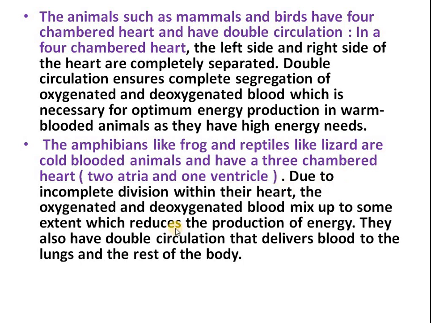They also have double circulation that delivers blood to the lungs and to the rest of the body. Though they have double circulation, the production of energy in these animals is less because of the incomplete division of the heart. So the production of energy will not be more.